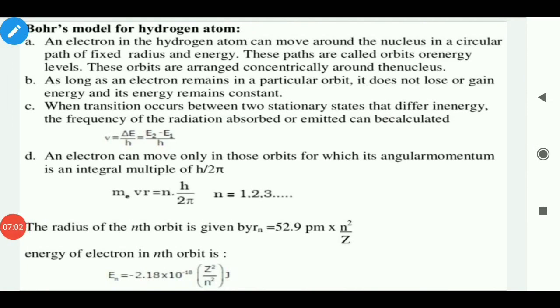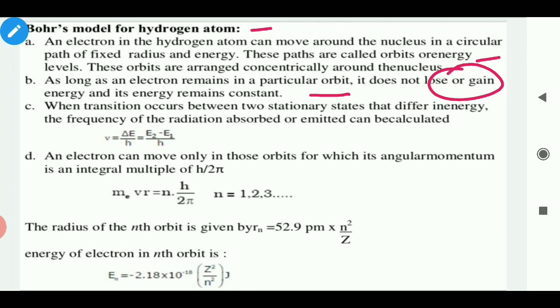Bohr model for hydrogen atom. An electron in the hydrogen atom can move around the nucleus in circular path of fixed radius and energy. These paths are called orbit or energy level. These orbits are arranged concentrically around the nucleus. As long as the electron remains in the particular orbit, it does not lose or gain energy, and its energy remains constant. When transition occur between two stationary states, they differ in energy.